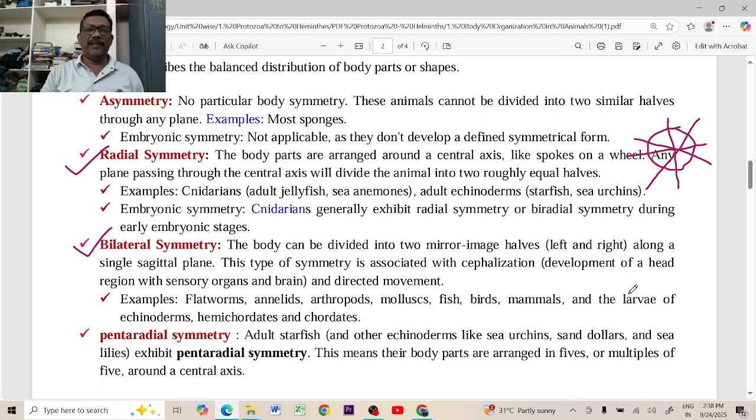Then biradial symmetry, for example, in the sea anemone, you can see the diagram of the sea anemone. The mouth is oval in shape. If it is not circular but oval, the body can be cut into exactly two halves by taking only two directions. That is called the biradial symmetry. The best example is the corals. That is called the sea anemone. You can see how the mouth structure is.